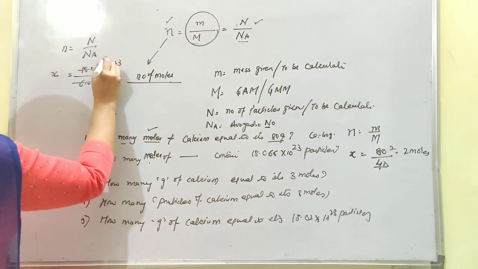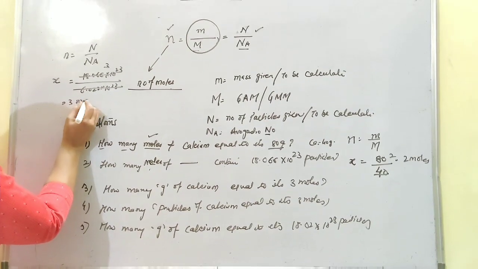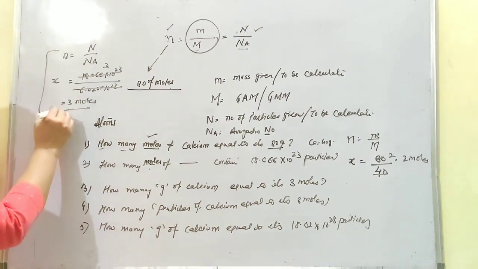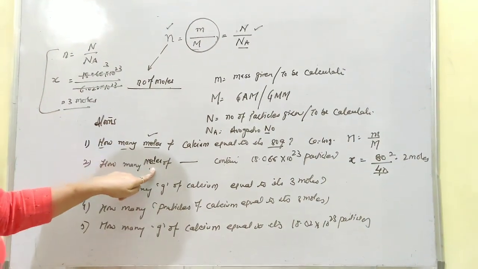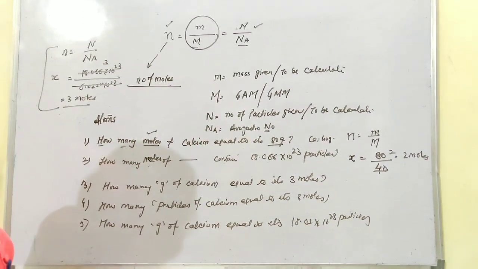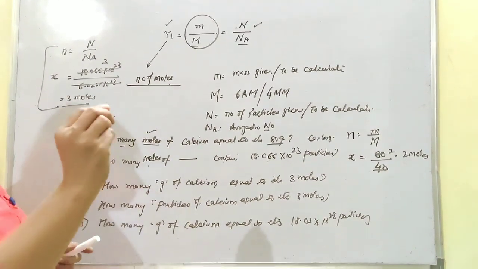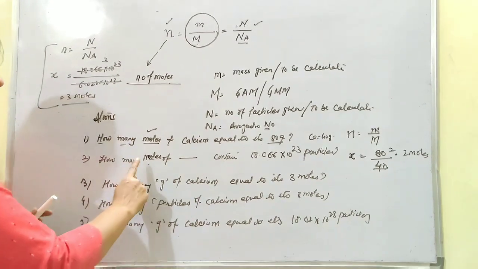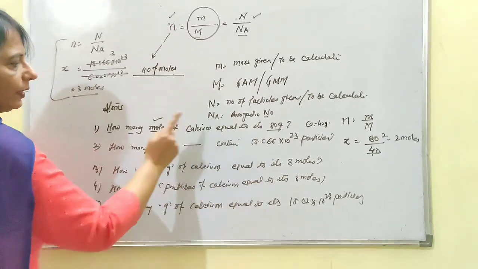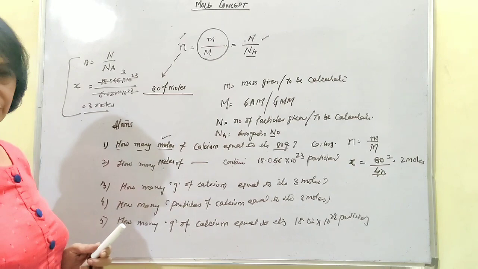So, Karthik, simply it will divide by 3, that means 3 moles. So simply through the formula you can calculate the number of moles. Otherwise, if you want to follow the unitary method, you will say 6.022 × 10^23 particles are equal to 1 mole, and these many particles are equal to simply 3 moles.